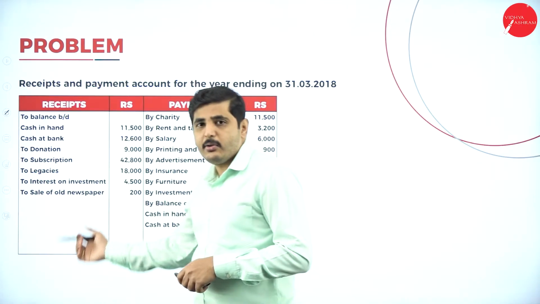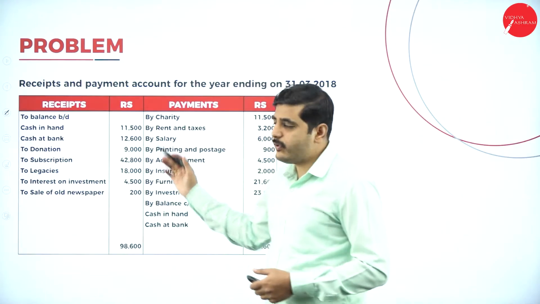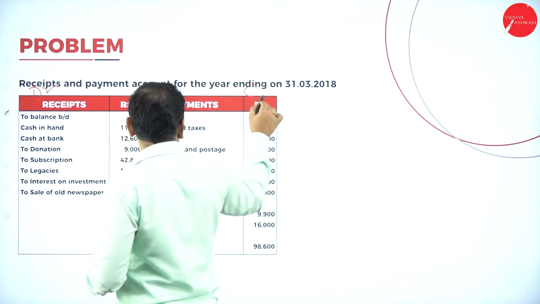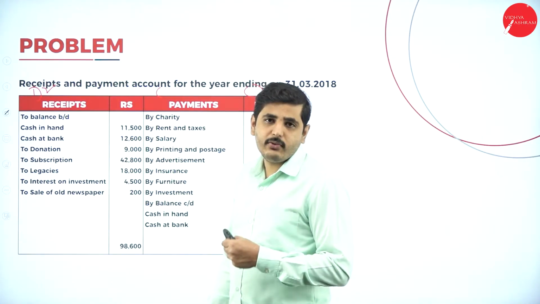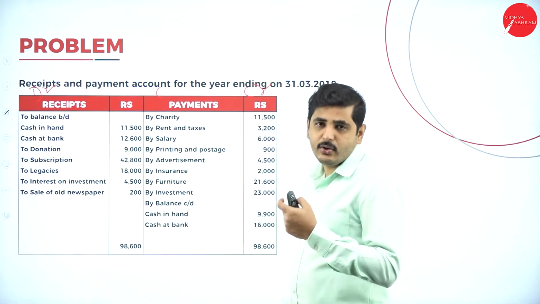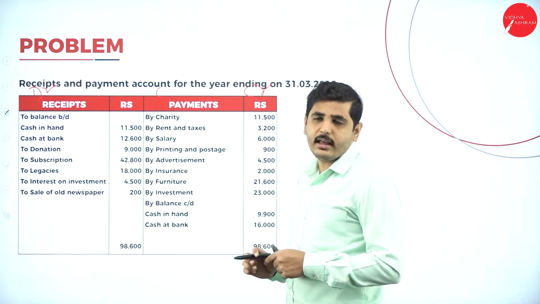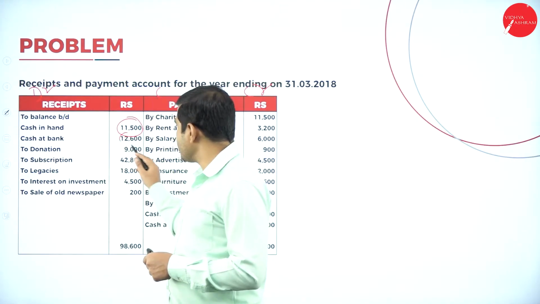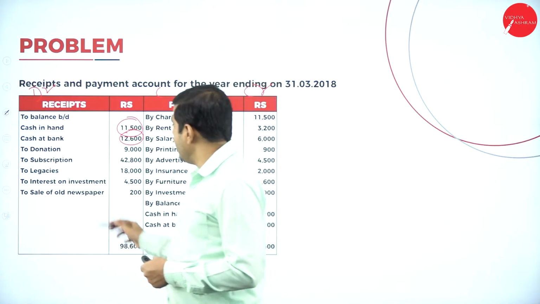The receipts and payments account is a real account. What does a real account say? Debit what comes in, credit what goes out. So this is the debit side, and this is the credit side. All amounts, whether cash or cheque, that we received come on the debit side. Whatever we have paid, cash going out through bank or cash, is written on the credit side. So this is the opening balance. The opening balance of cash and bank will be taken for the preparation of the previous year balance sheet.